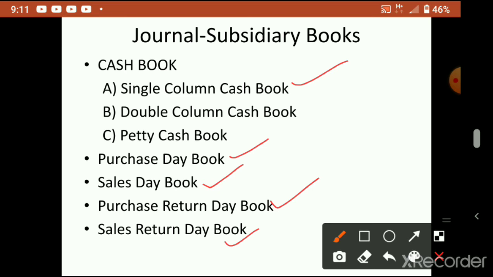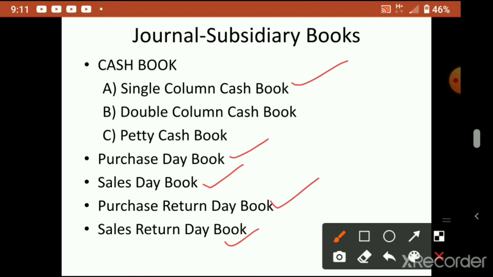Whatever cash related journal entries, suppose when you purchase goods, purchase account added to cash; sold goods, cash account added to sales; rent paid, rent account added to cash; salary paid, salary account added to cash. Wherever bank or cash is involved, you can write all those items. No need to pass a separate journal entry. All those items you can put inside this cash book.